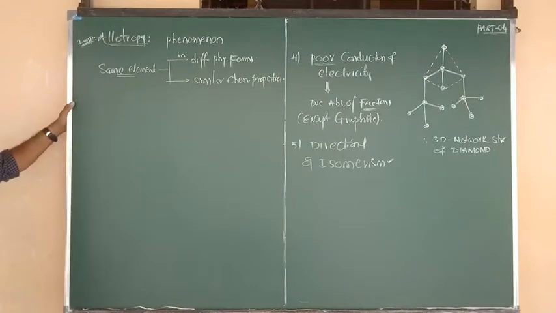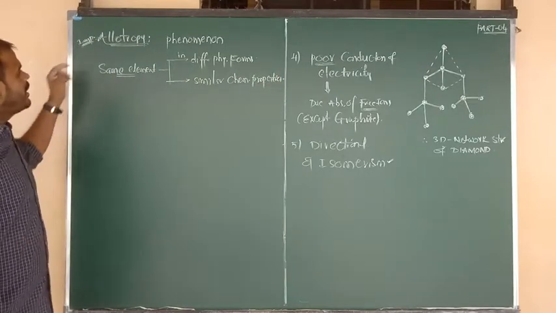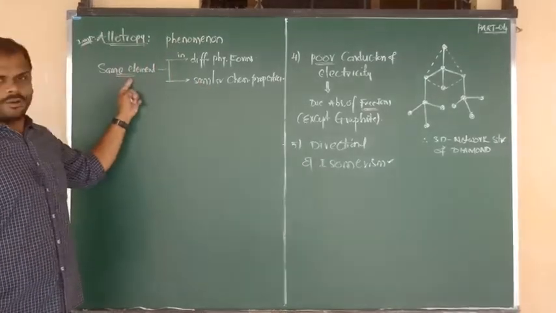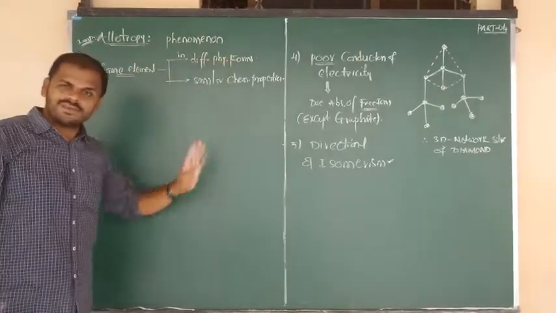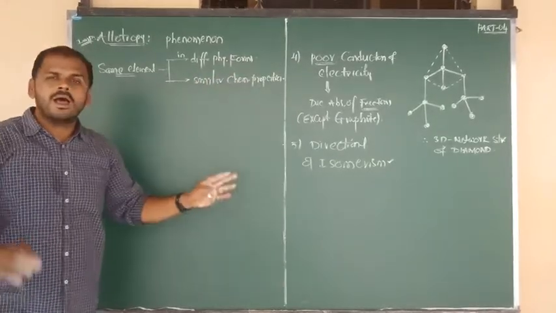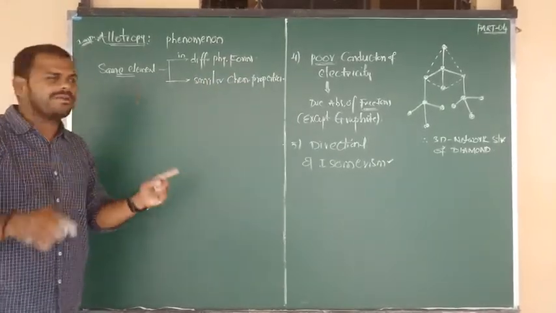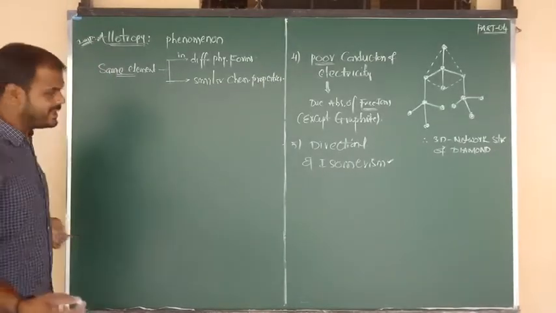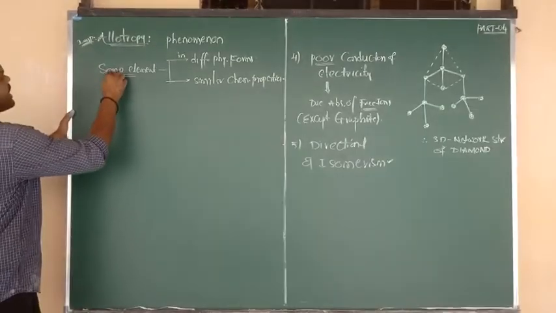So now once again I am going to give you the definition. It is a phenomenon in which the same element exists in different physical forms, but for all the physical forms, their chemical properties are almost identical. Such a mechanism is known as what? Allotropy. Yes, I am going to show you one example for this.